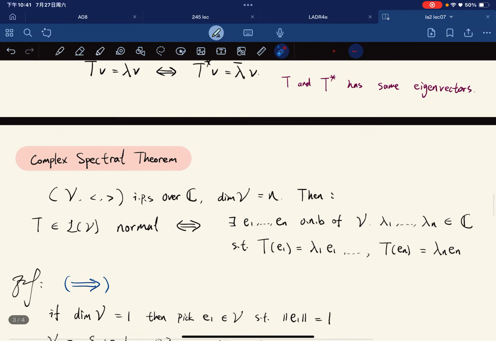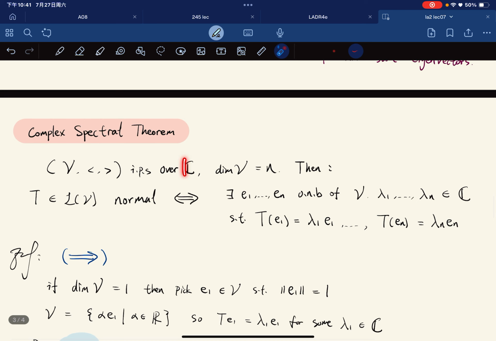The statement of the complex spectral theorem is really just the real one changed from over R to over C, but instead the equivalence follows from just T being normal. Normal is weaker than self-adjoint, okay? So T is normal if and only if there exists an orthonormal basis consisting of eigenvectors of T.